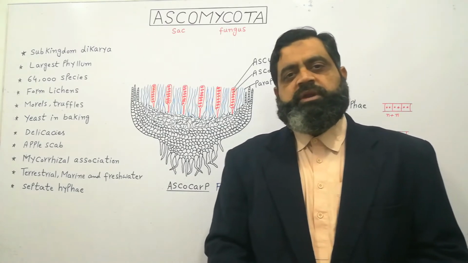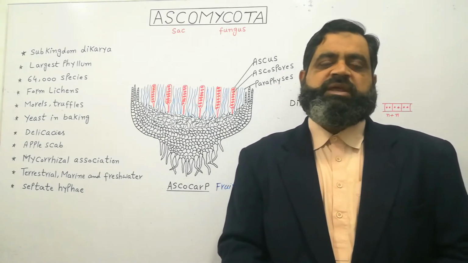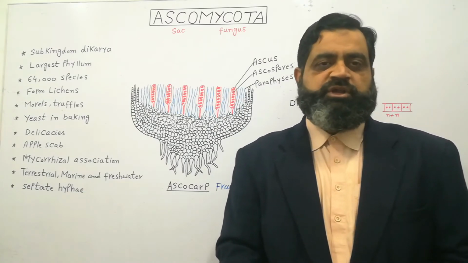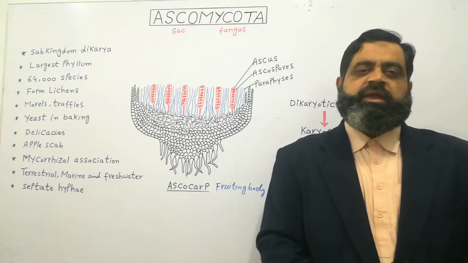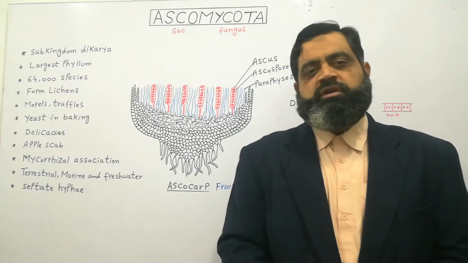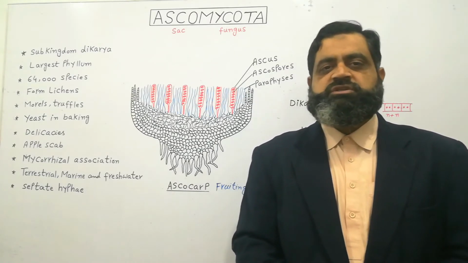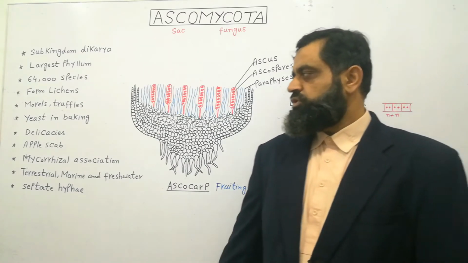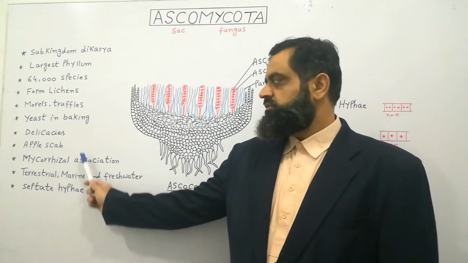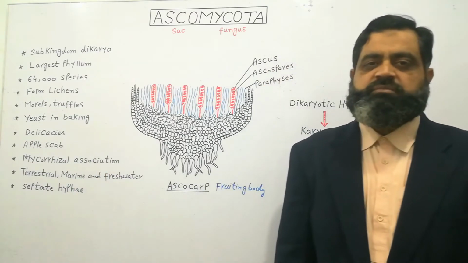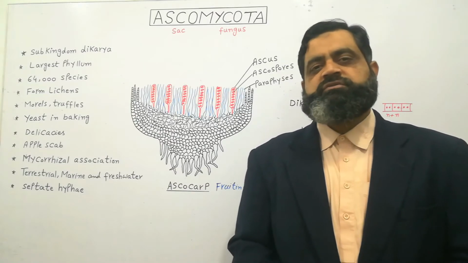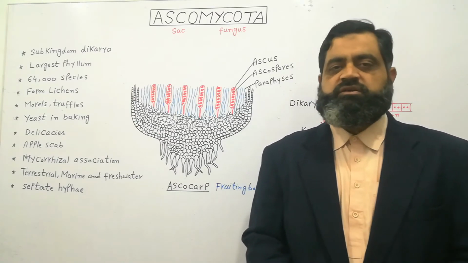There are certain medicines like penicillin, which is obtained from penicillium which belongs to Ascomycota, and this is a powerful antibiotic used in the history of medicine. They also cause certain diseases. The most important is apple scab which destroys apples. At the same time, powdery mildews affect grapes and other fruits.